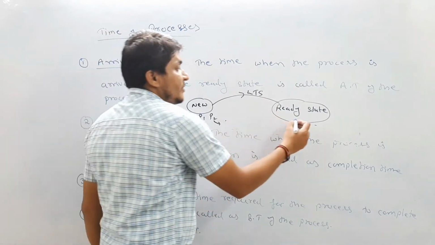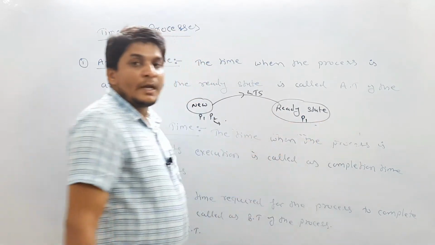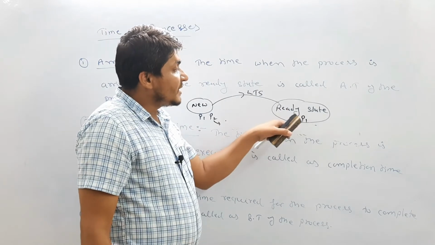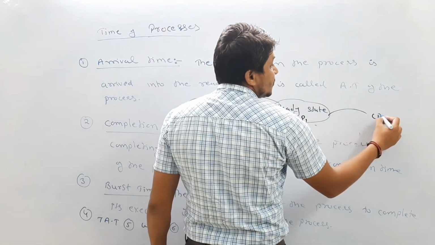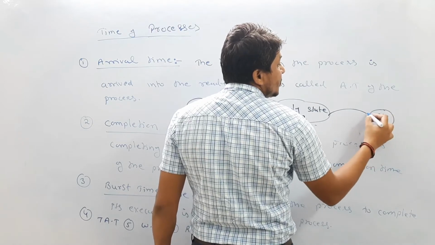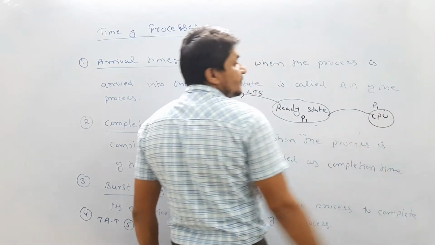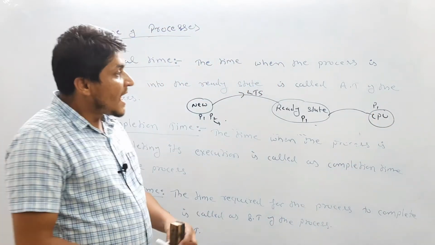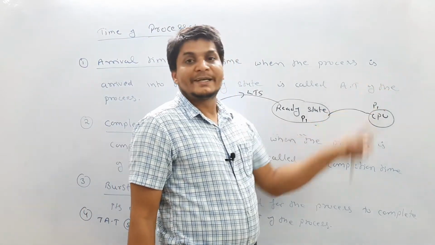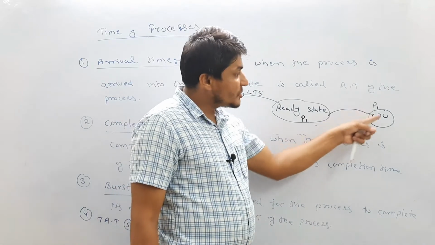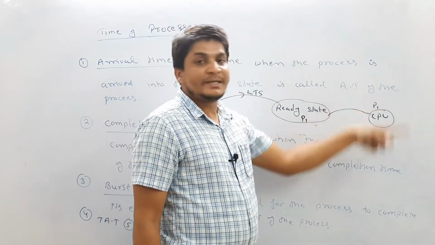Now that process is selected by the CPU scheduler and scheduled onto the CPU. After how much time is that process going to be completed completely?